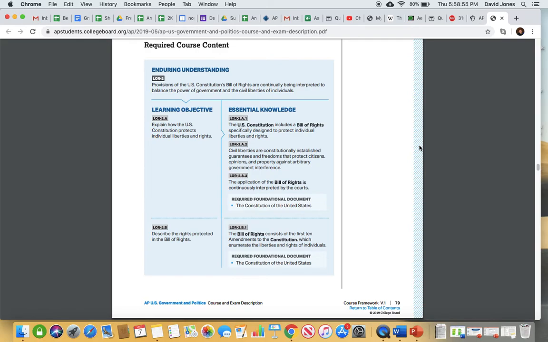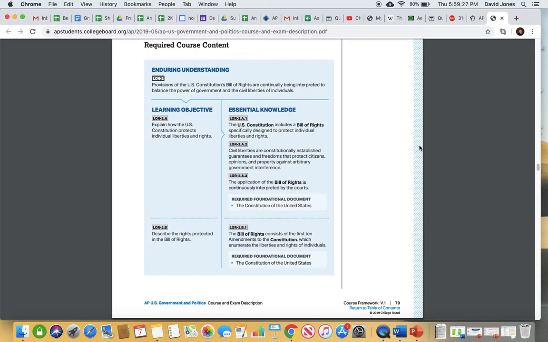And remember the debate about the Bill of Rights. So between the Federalists and Anti-Federalists, the Anti-Federalists believed that it was essential to the process of our Constitution. The Federalists obviously did not believe that. They believed that a lot of the rights that were spelled out in the Bill of Rights were already in the Constitution. And when we did our Federalist, Anti-Federalist debate earlier this year, a lot of you pointed some of those things out. So we had some pieces that were already there, and the Federalists made the argument that those things would suffice. We didn't need this additional thing tacked onto the Constitution.